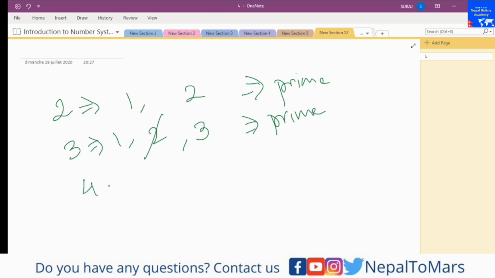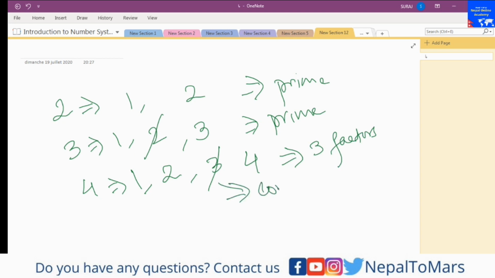4: yes, we can divide 4. 2 times 2 is 4, and 3 we cannot divide, and 4 times 1 is 4. That means how many factors do we have here? 3 factors, right? It can be divided by 3 numbers. That means this is not a prime number, and 4 is a composite number, right?